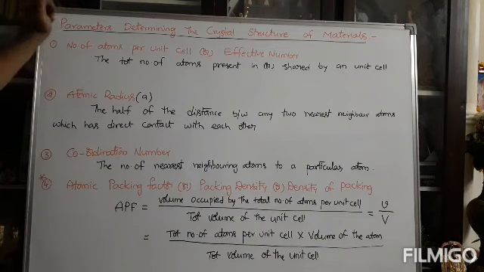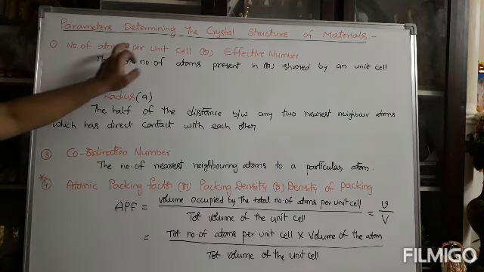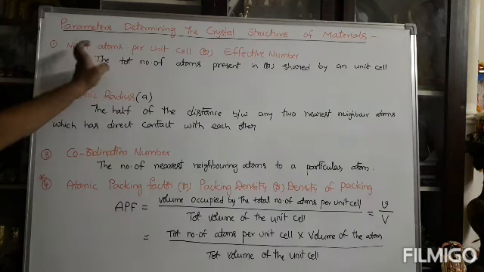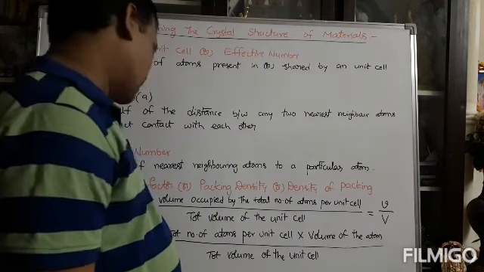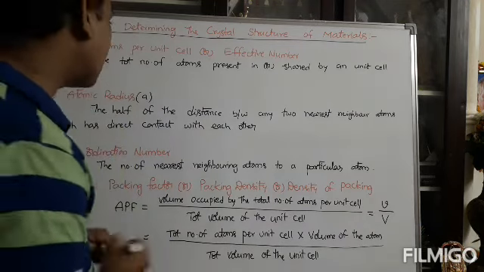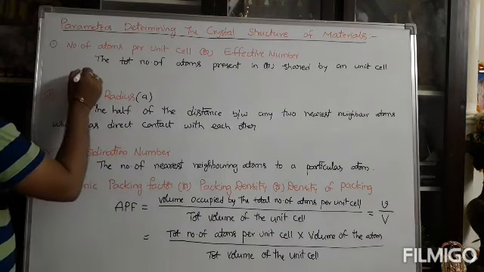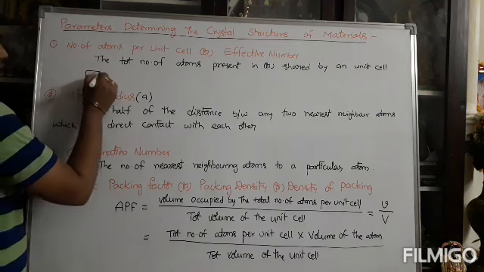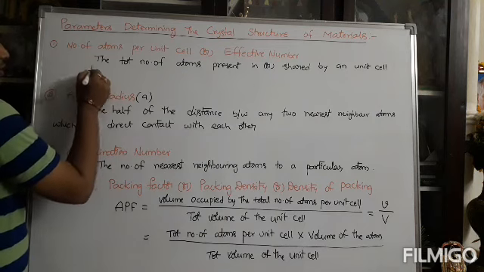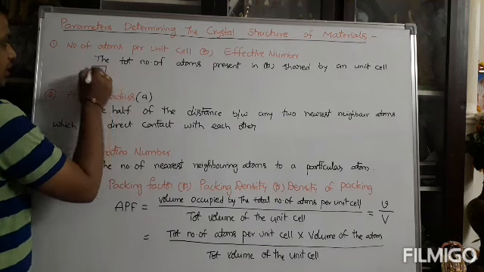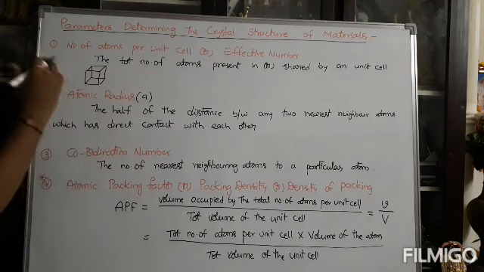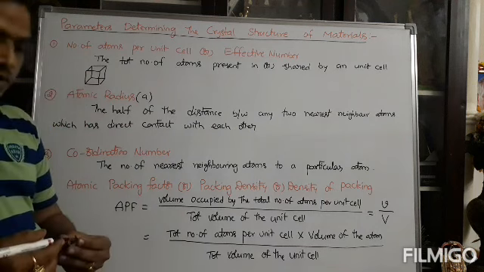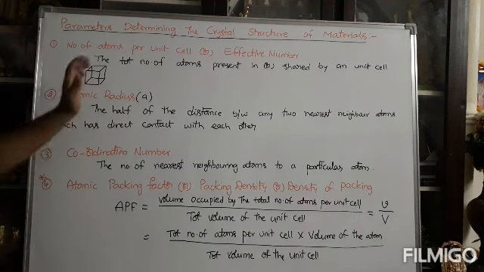Before going to the topic, the first basic parameter is the number of atoms per unit cell. What is the unit cell? First of all, the unit cell is nothing but the smallest geometrical structure that can be taken from the crystal structure. That smallest geometrical structure is repeated to give the entire crystal structure. The smallest structure is the unit cell.